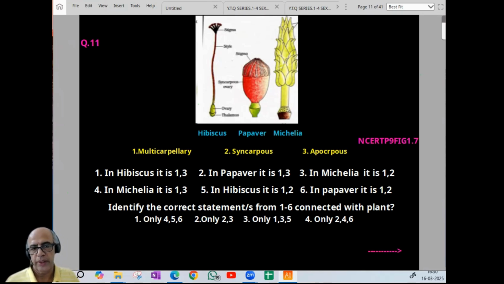3 is wrong, it is syncarpous. So 1 is gone. Papaver, it is 1 and 3. 3 gone, syncarpous. Michelia, it is 1 and 2. Michelia is apocarpous. So options 1, 2, 3 above are wrong. In option 4, michelia is 1, 3, meaning multicarpellary apocarpous, correct. Hibiscus 1, 2, multicarpellary syncarpous, right. Papaver 1, 2, right. So what we can find is 4, 5, 6 is right. Only 4, 5, 6. So option-wise, it is 1 for the 11th question. I think the idea is clear. Good question, diagram-based question.